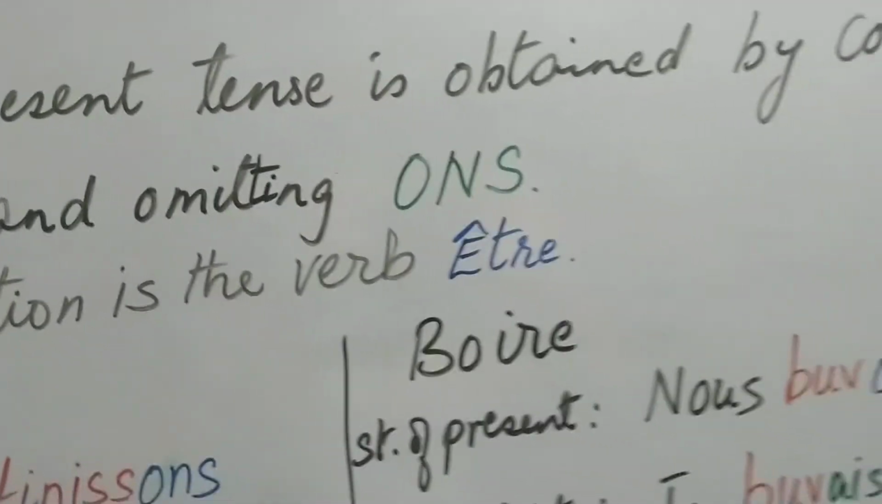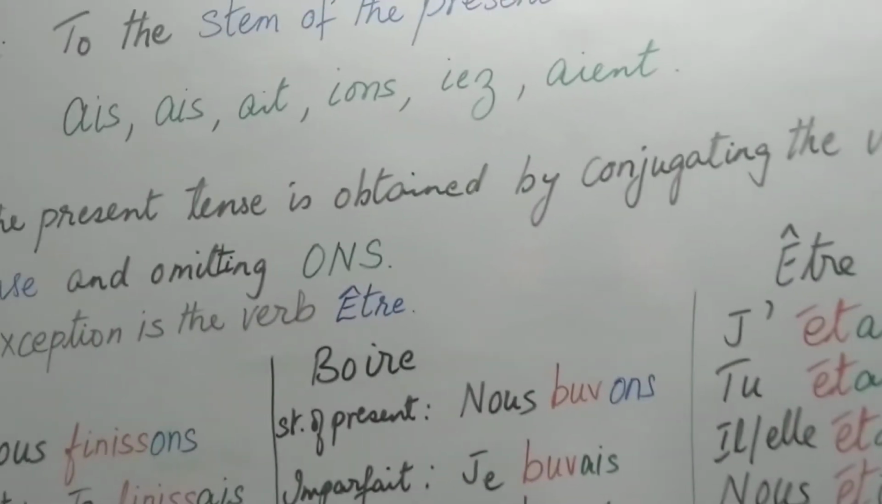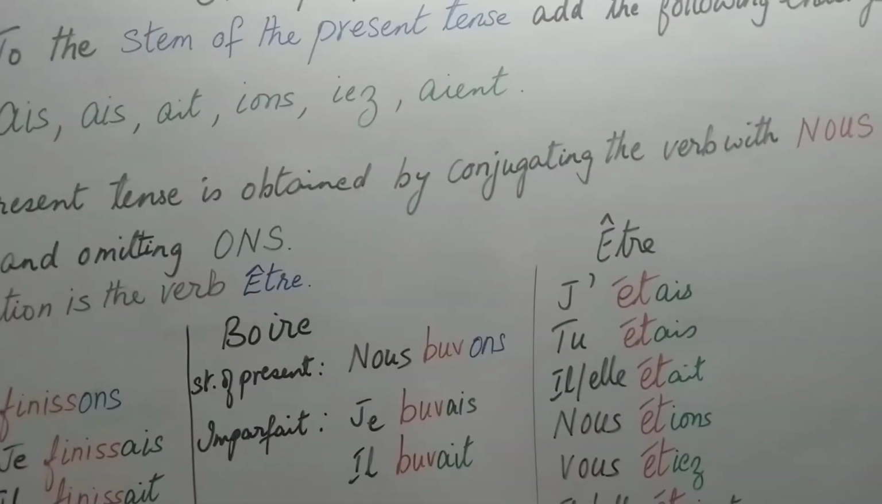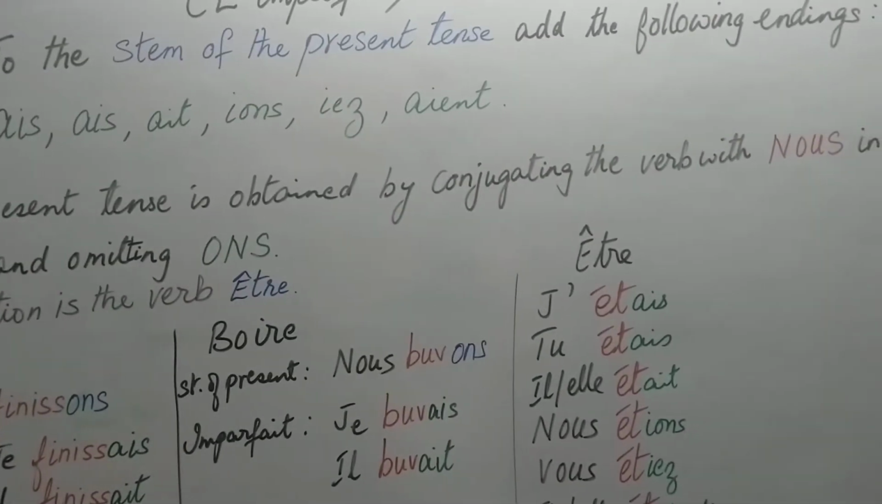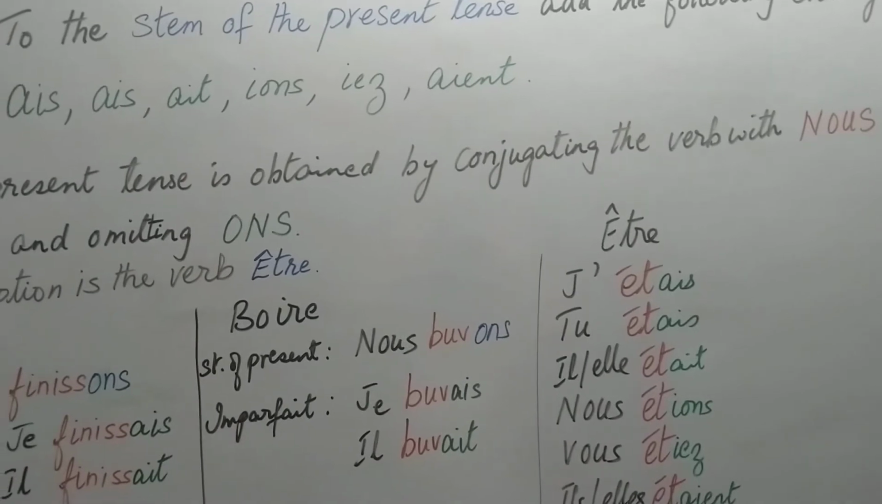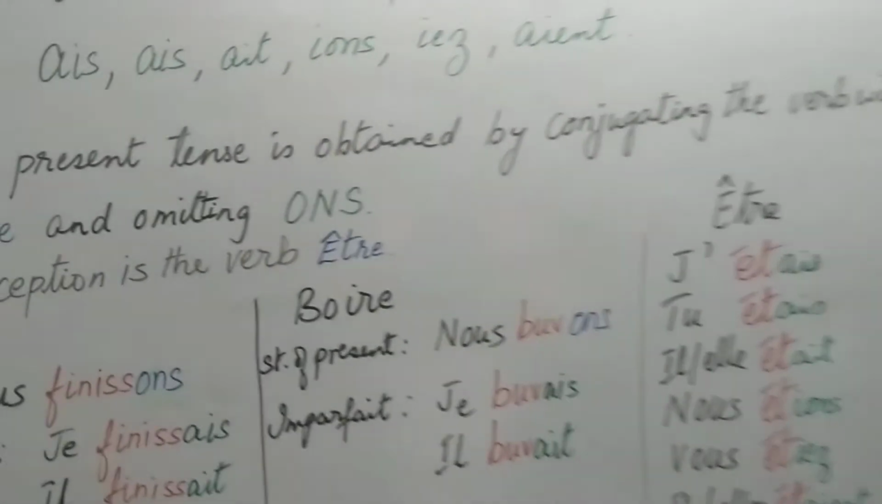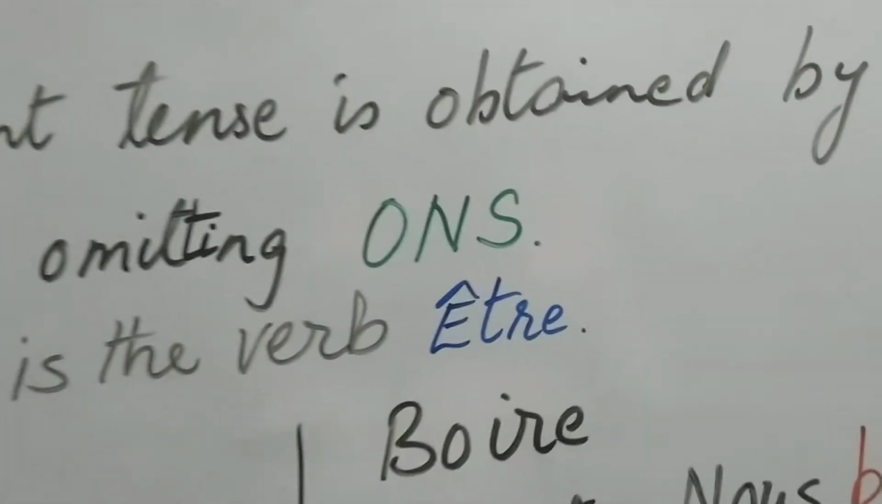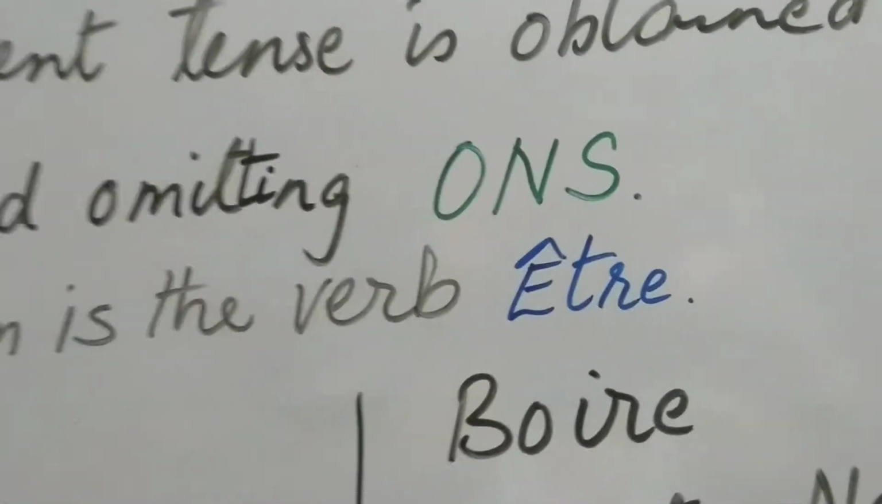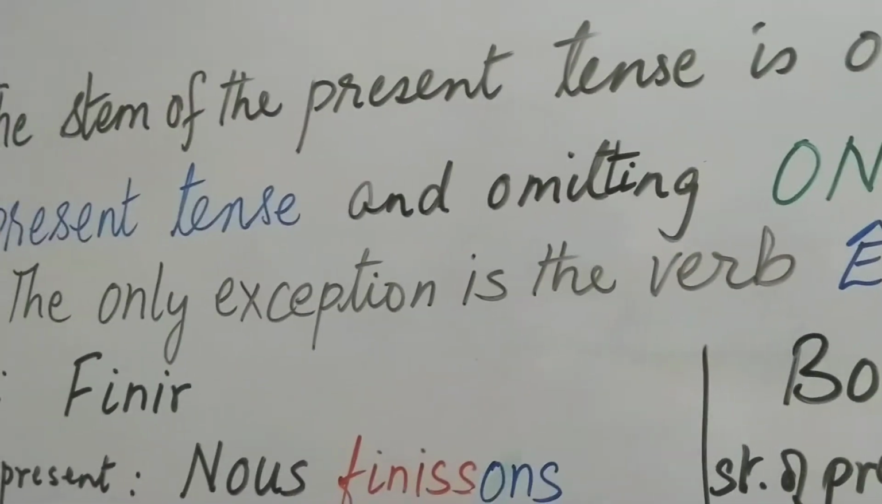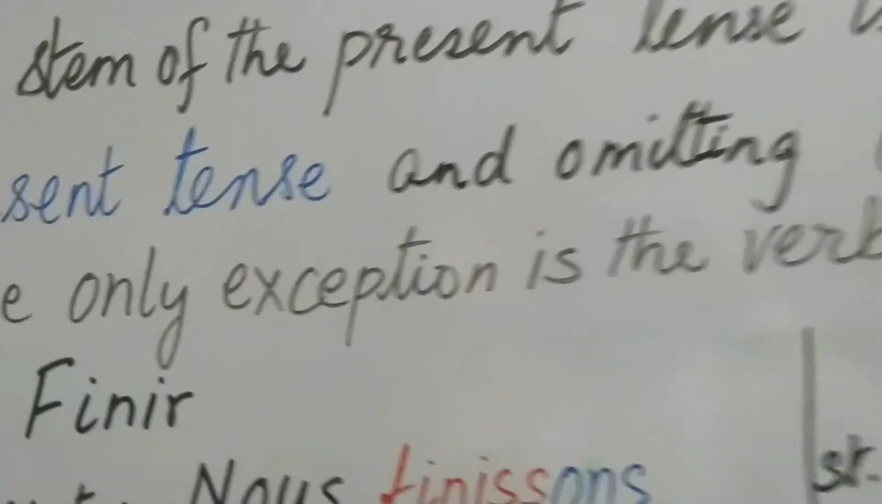omitting the ONS ending. So every verb which is conjugated with nous in the present tense will have an ONS ending except the verb être. So être becomes the only exception for the formation of the imperfect tense. Now we'll go into a few examples.